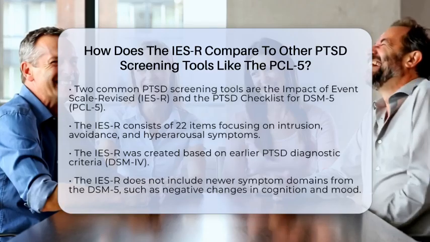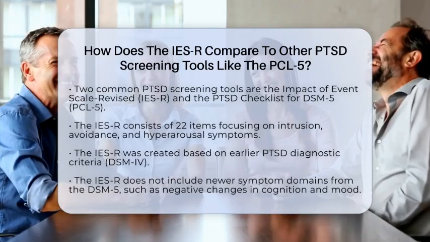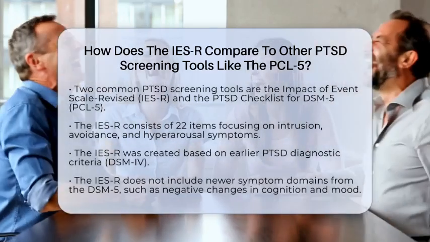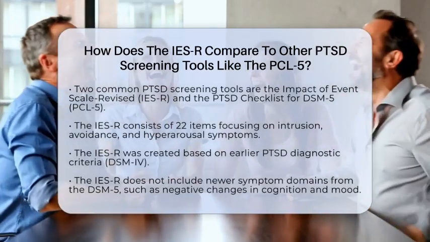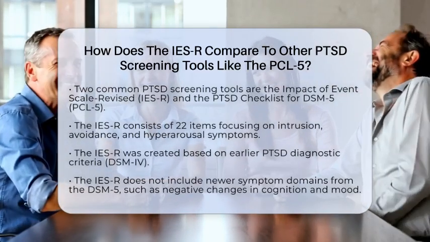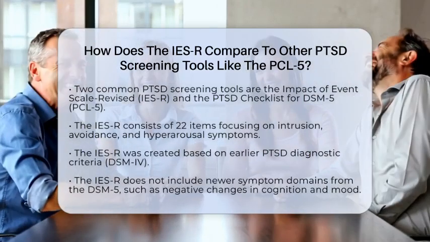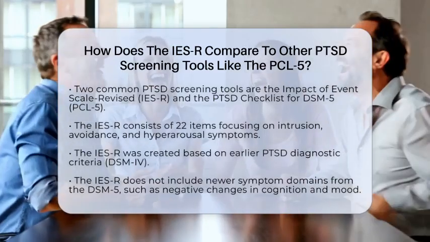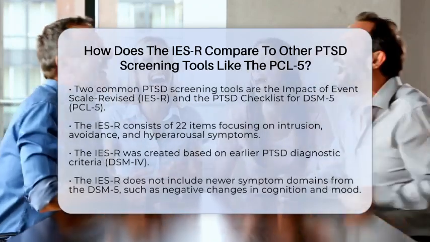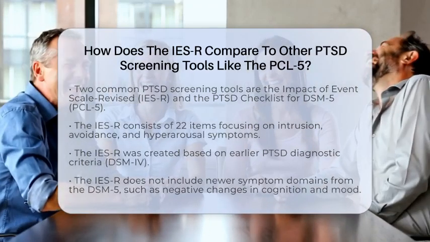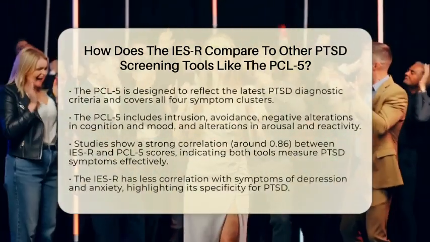The Impact of Event Scale Revised, or IES-R, was created to align with earlier diagnostic criteria for PTSD, specifically the DSM-4. It consists of 22 items that focus on three main symptom areas: intrusion, avoidance, and hyperarousal. However, it does not include some of the newer symptom domains introduced in the DSM-5, such as negative changes in cognition and mood. This means that while the IES-R is useful, it may not capture the full range of PTSD symptoms as defined by current standards.